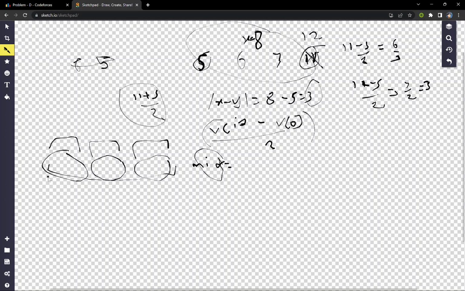We will start from this particular point, make it v of 0. In this case, as we discussed earlier, 5 was our starting point, so we will make this the starting point, and we will iterate through the array and find at which particular point the value exceeds mid, meaning this particular value is not satisfying.